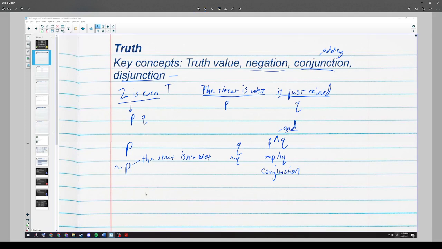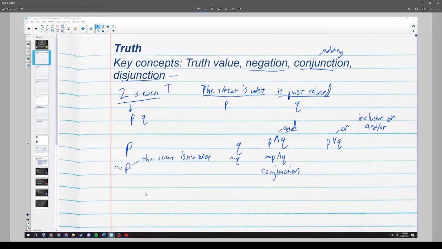So the other thing we have is a disjunction. So if I have P and then I put that right side up V kind of symbol and Q, then this means P or Q. So if I wrote this, it means the street is wet or it just rained. And or is kind of an ambiguous word in English. So we have what we'd call an inclusive or and an exclusive or. So inclusive or is when in English we would say and or.